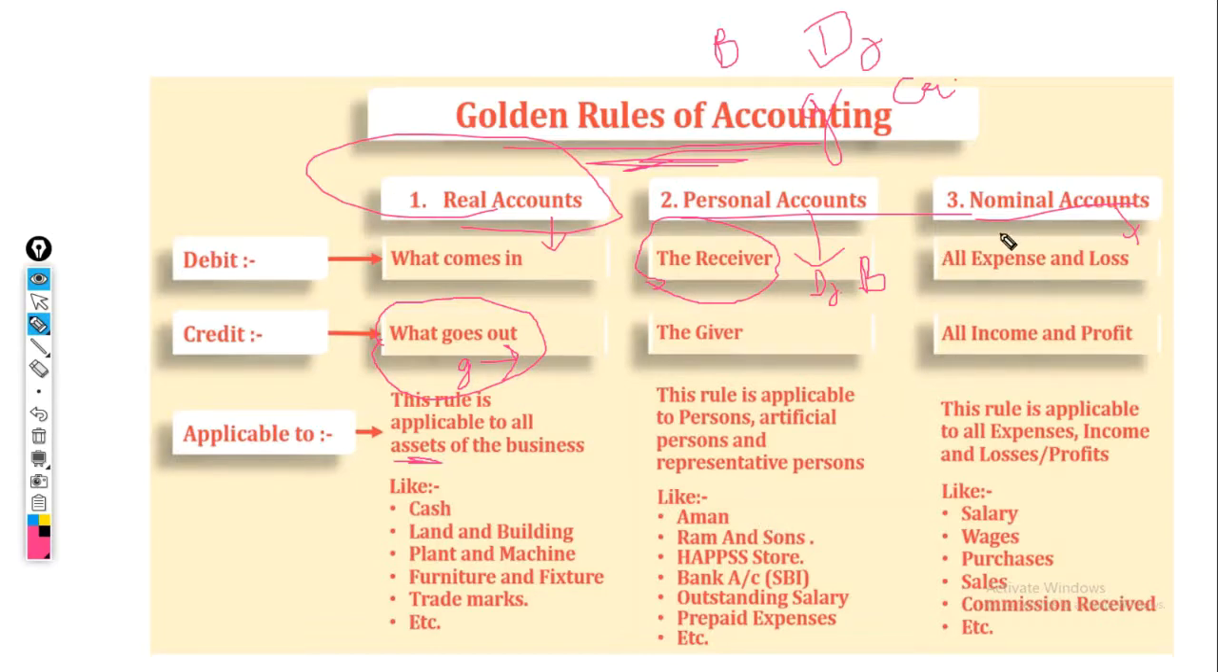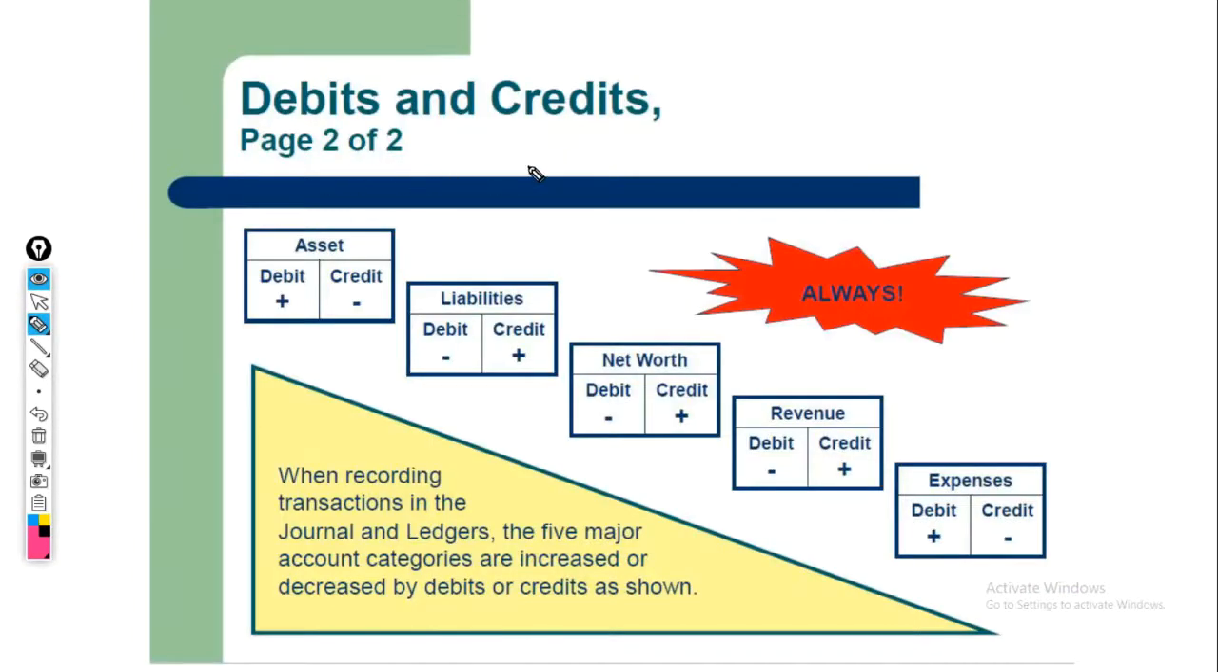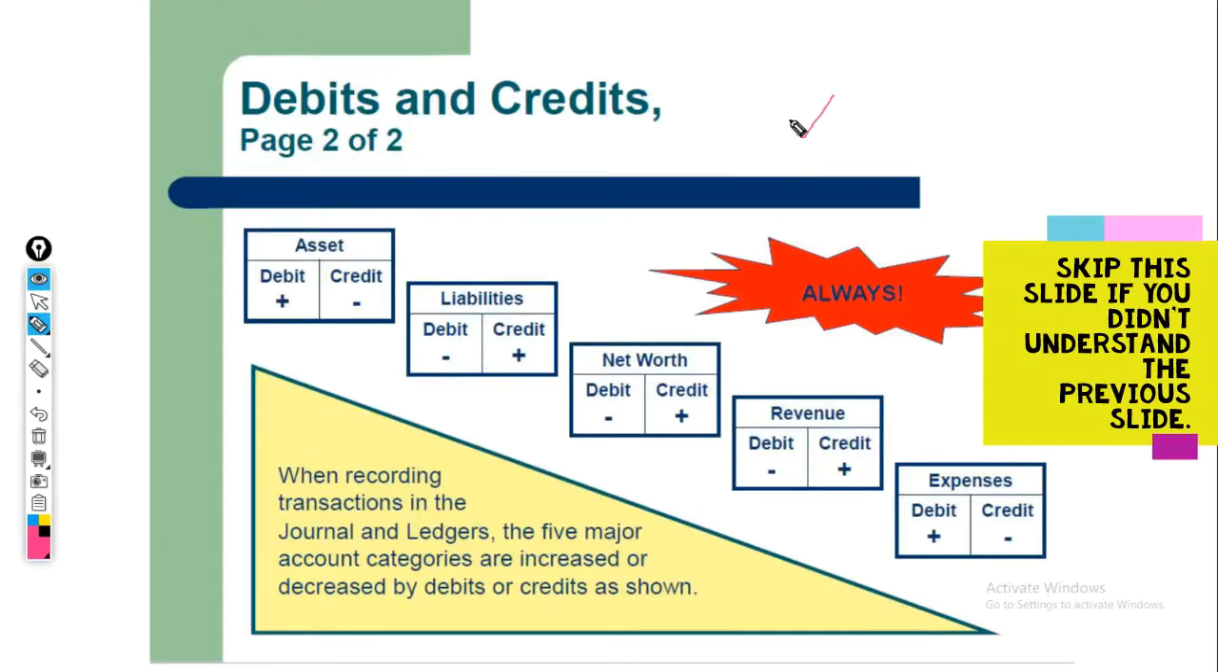And this here is nominal account, all expenses and losses should be debited, all income and gains should be credited. These here are some examples of what nominal accounts are, what personal accounts are, what real accounts are. Okay, so it is highly recommended that you take a printout of that previous sheet or you make notes of that. So now we move forward. Although this sheet is not so important, it really signifies so much and sums up so much, so we'll study this.